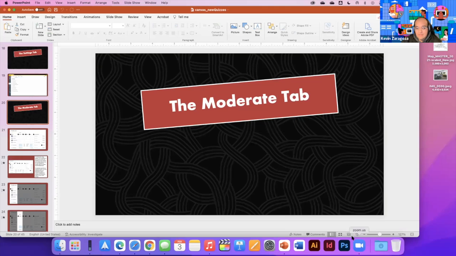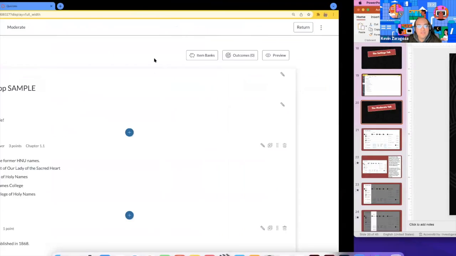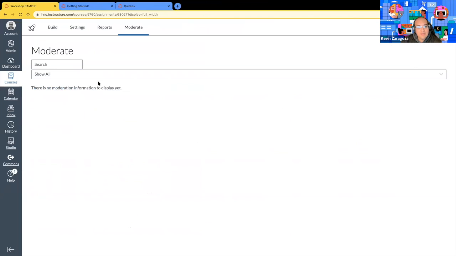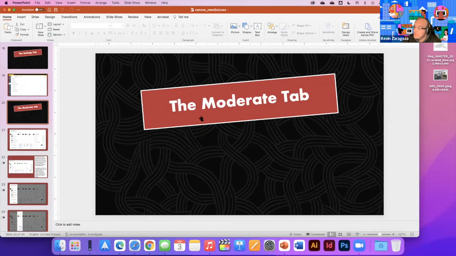Right on. Let's move forward to the moderate tab. Let me just show you really quickly where that is within new quizzes. So over here as well, I don't have data because I don't have fake students within this class here. I do have screenshots though of the examples found online via Canvas. So let's go to the moderate tab.